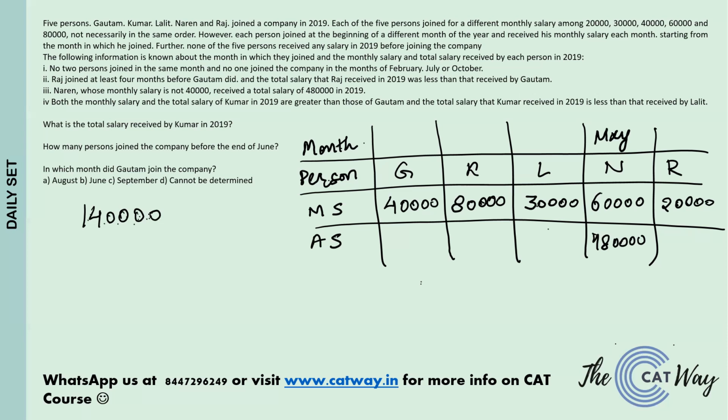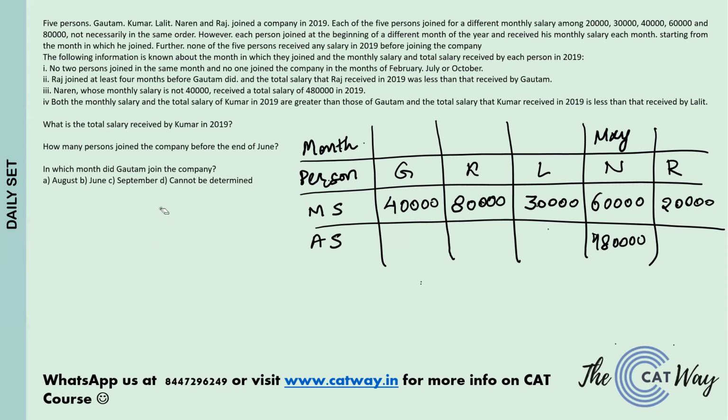While Gautam's salary at most can be 80,000. Why? Because the minimum he could have joined is in October, but October is not possible for anybody. So he will have to join at max by November, and that means only 2 months he can draw the salary. That is 80,000. So Raj joining in June is also not a possibility.